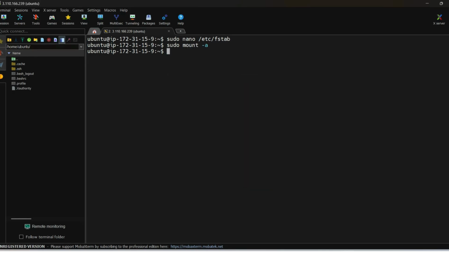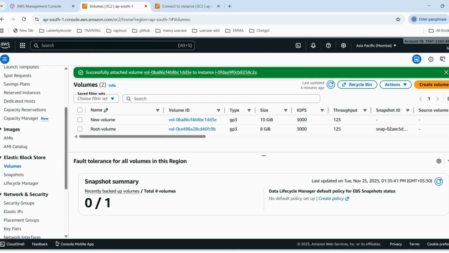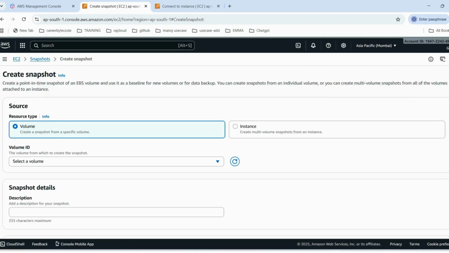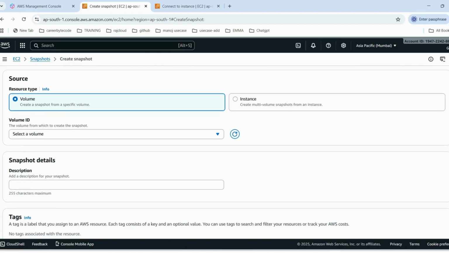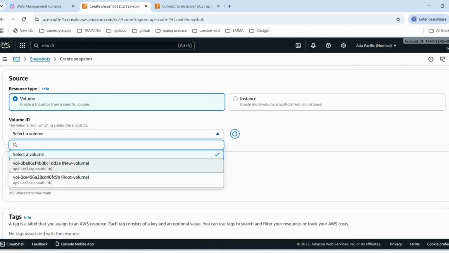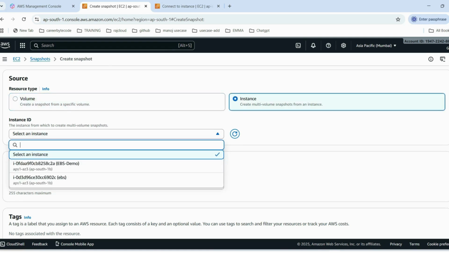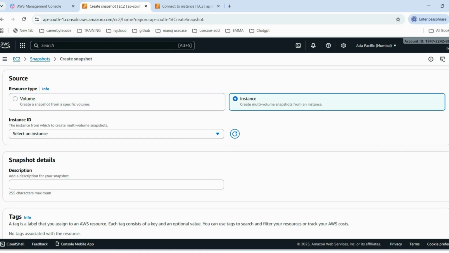To check for errors, run sudo mount -a. There is no error. Next, I will extend the volume from 10 GB to 15 GB. Before proceeding with the process, I need to take a snapshot for safety purposes. For resource type, if you choose volume, it lists the volume ID. If you choose instance, it lists the instance ID.